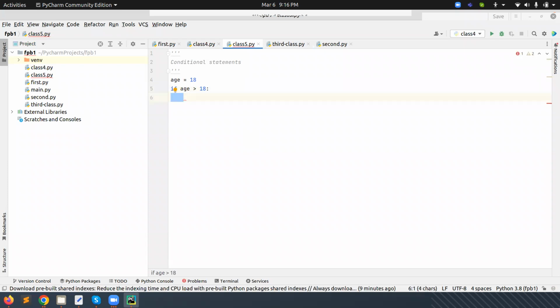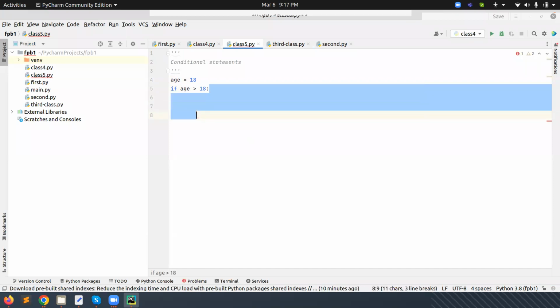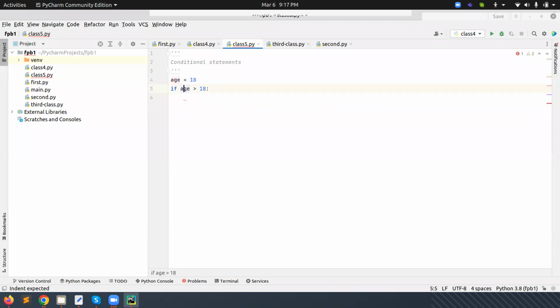Tab space can vary according to the IDE. Here we are giving 4 spaces, automatically set by the IDE: 1, 2, 3, 4. The standard tab space is 4 spaces by default, so you don't need to give them one by one. If you give 1 2 3 4 5, or any other number of spaces, it will be wrong. This is not standard. You need to press enter after giving the colon, or else press a tab.